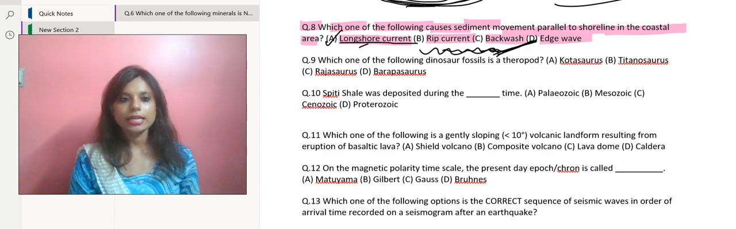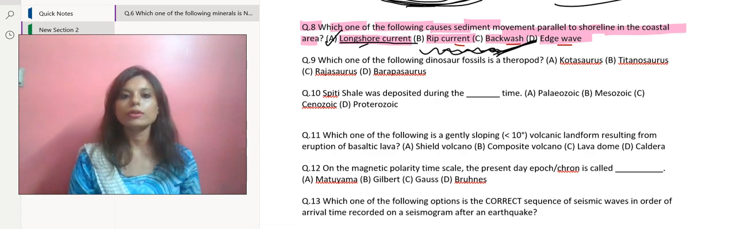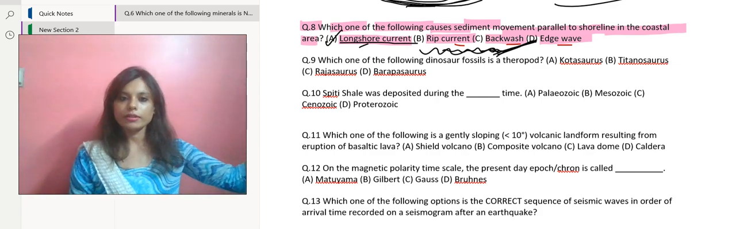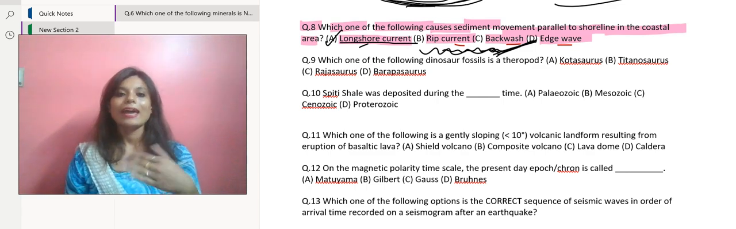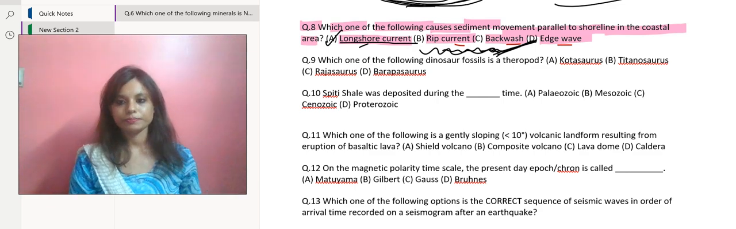Let's come and discuss the other options, that is rip current we have, backwash we have, and edge wave. Now, rip currents, on the other hand, if I compare them with the longshore currents, are narrow channels of water that flow rapidly away from the shore. So, just the opposite, I told, longshore currents come towards the shore, they get mixed with the shore because of the shallowing of the ocean floor. And rip currents, what happens? They flow rapidly away from the shore.